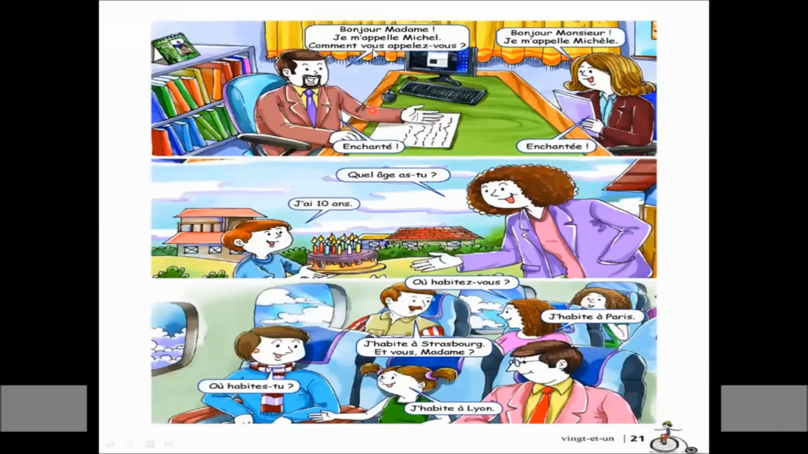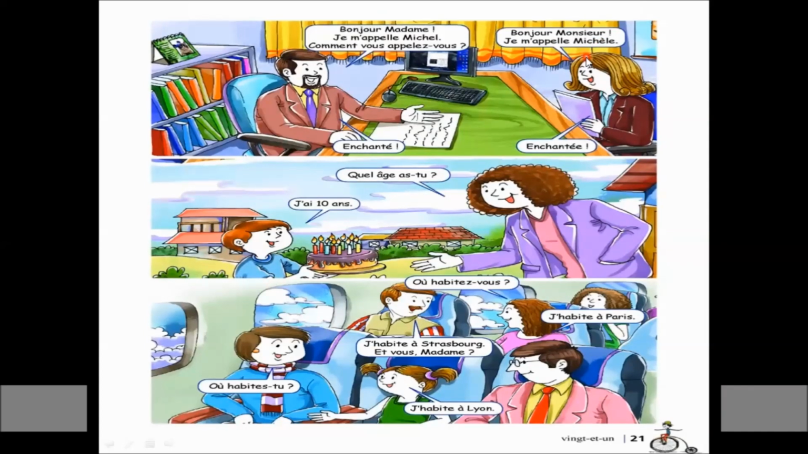Now here we have one more conversation, and this conversation is a formal conversation between this gentleman and this lady. And in formal conversation, we use words like bonjour and vous. So this is a formal conversation. Let's see what is the conversation here. Now this gentleman is saying, Bonjour, madame. Hello, madam. Je m'appelle Michel. My name is Michel. Comment vous appelez-vous? What is your name? And she is replying, Bonjour, monsieur. Hello, sir. Je m'appelle Michel.